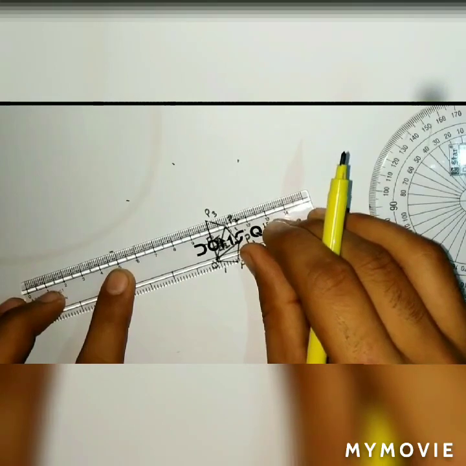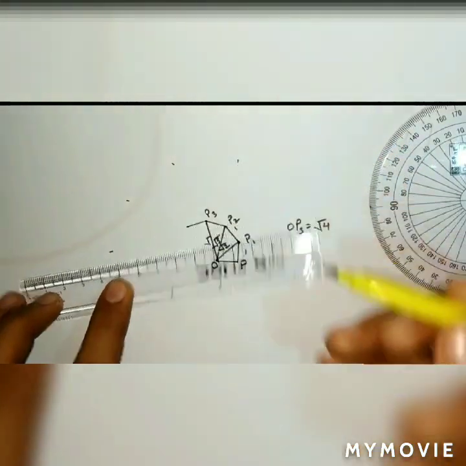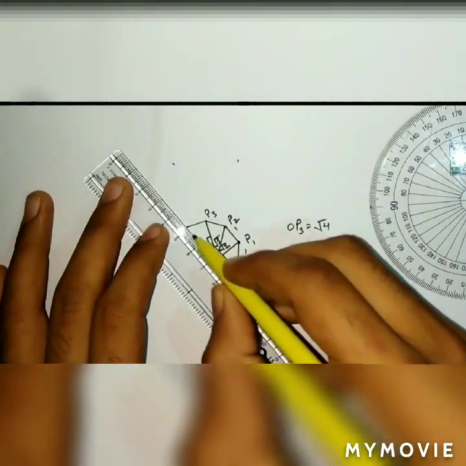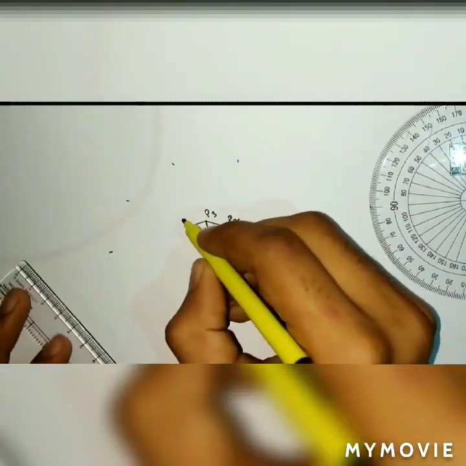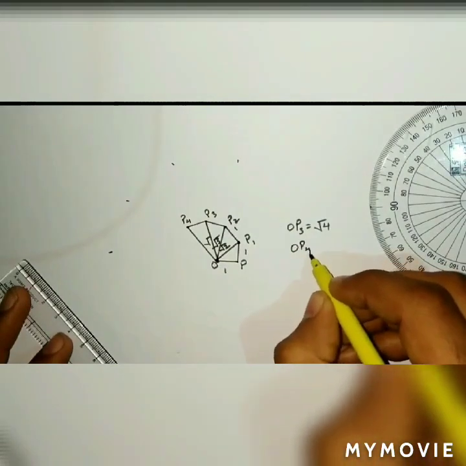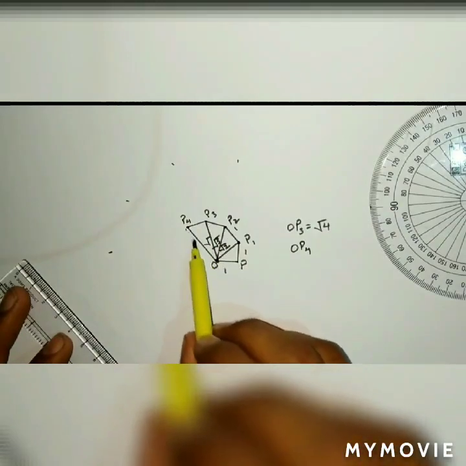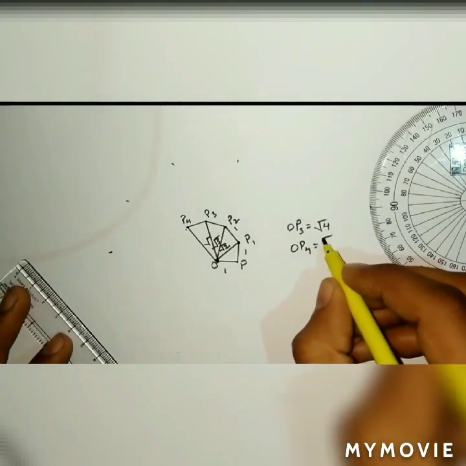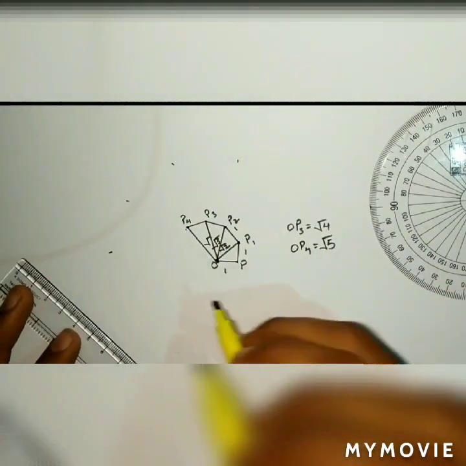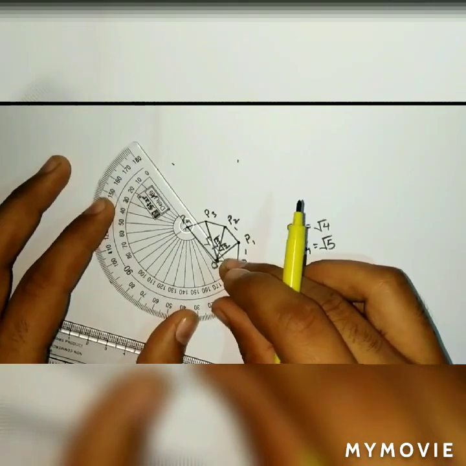We have to join OP4, which is equal to how much? Root 5, isn't it? That is square root of root 4 whole square, which is 4, plus 1 square, which is 1. That is root 5.